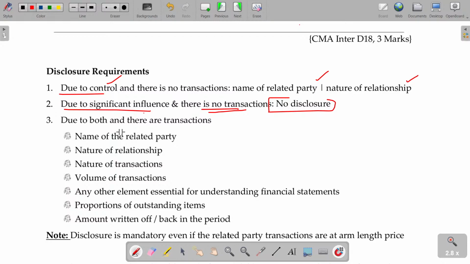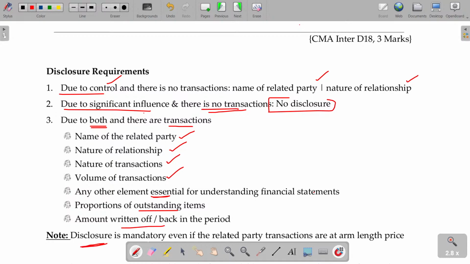If control is there, significant influence is also there, and transaction is also there, then what do you have to do? Nature of the related party, name of the related party, relationship, transaction nature, volume, any other element essential for understanding the financial statements, and any outstanding or returned item, everything will be disclosed.